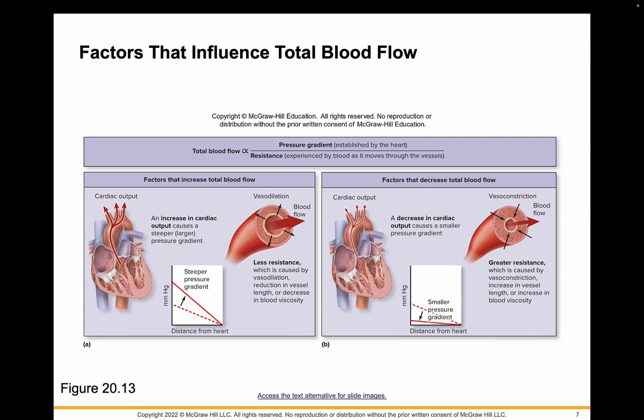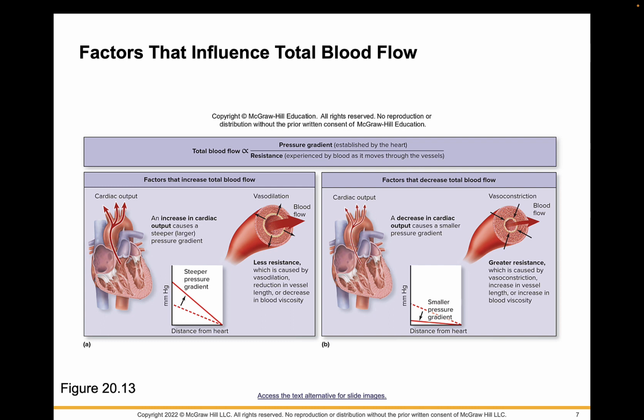Another thing that can happen is to change resistance. So if we're looking to increase blood flow, we're going to have less resistance, and this is going to be created by vasodilation, primarily. It could also be a decrease in blood viscosity or a decrease in the length of a vessel. Now, factors that decrease blood flow: a decrease in cardiac output, because now there's going to be a lower pressure gradient.